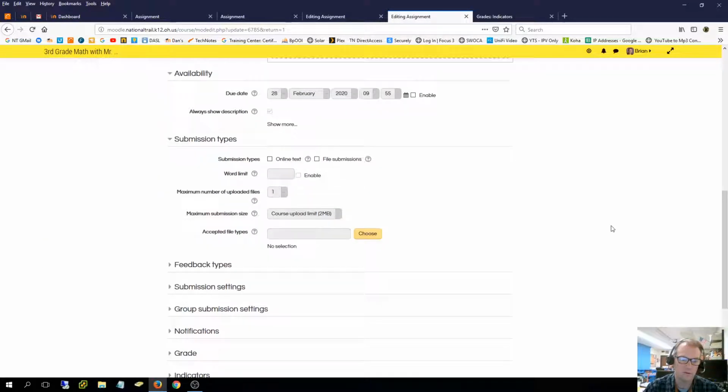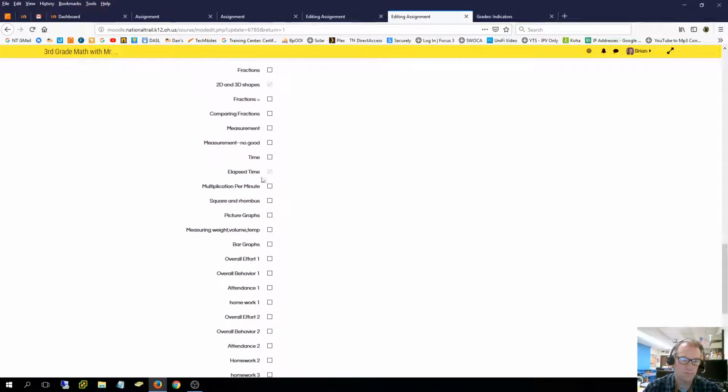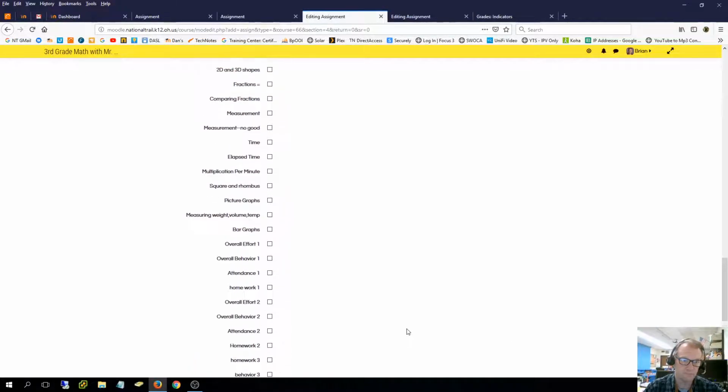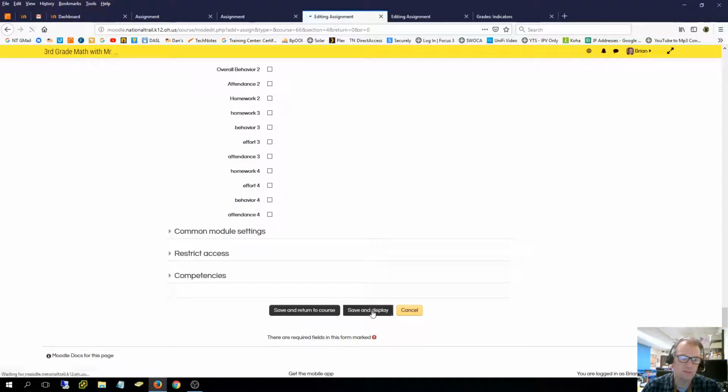I am going to look down here and see what the indicators were that were checked. Before, elapsed time and 2D, 3D shapes, we just want 2D, 3D shapes. There we go. I can't ever uncheck once I save one. So somebody, whoever set this up, accidentally checked two. So now I'm going to hit save and display.